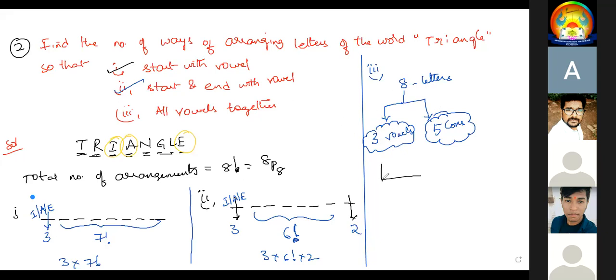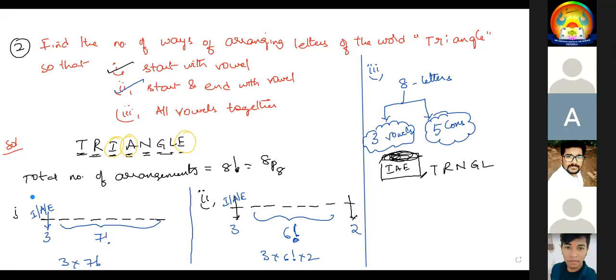All vowels together means take one polythene cover and keep all the vowels here, I, A, E, and tag it. Now the remaining 5 consonants are there, T, R, N, G, L. Now it is one chocolate cover, so this is 1, 2, 3, 4, 5, 6 letters. This is one unit now. So one chocolate, one T, one R, one N, one G, one L. These 6 can be arranged in 6 factorial ways.